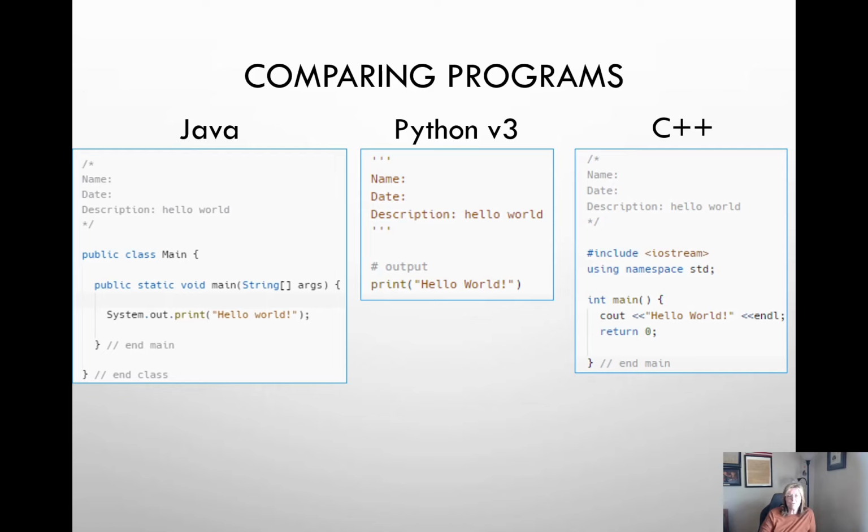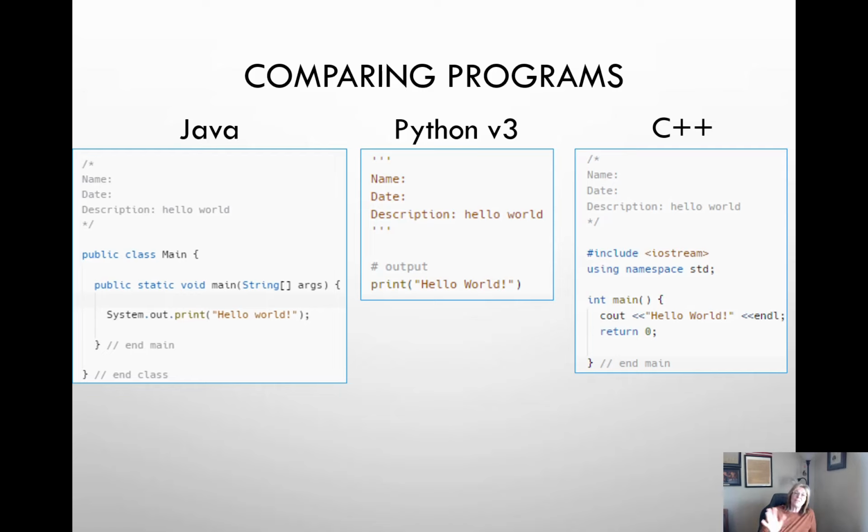And then we have two more less than symbols followed by ENDL. That stands for end line or new line. Now in Python, print automatically generates a new line when it's done. In Java, if I had wanted to force a new line, instead of system.out.print, I would have put system.out.println or print line. Back to our C++, it ends with return 0. So it is returning a 0 value to the function that is called main.